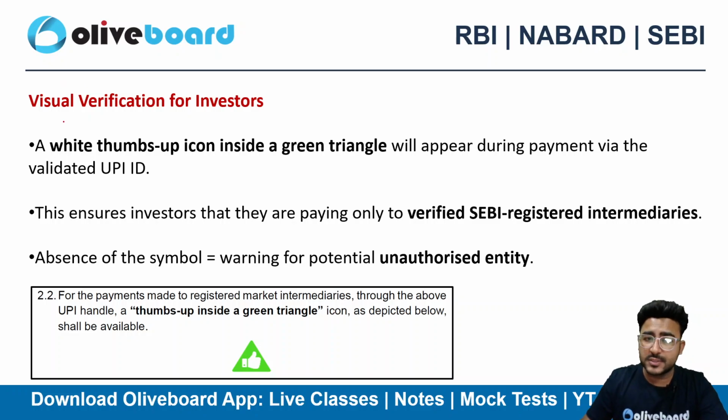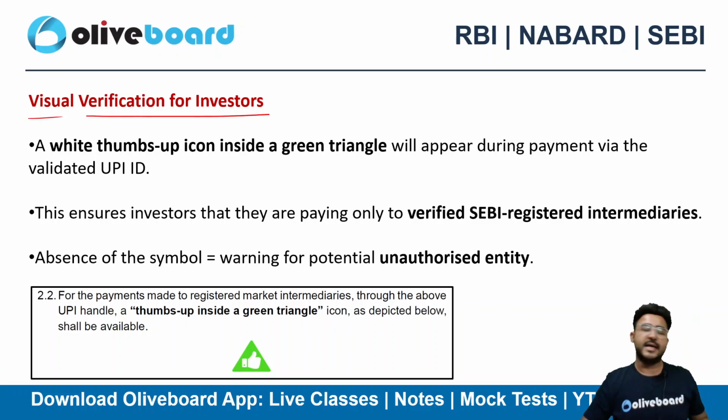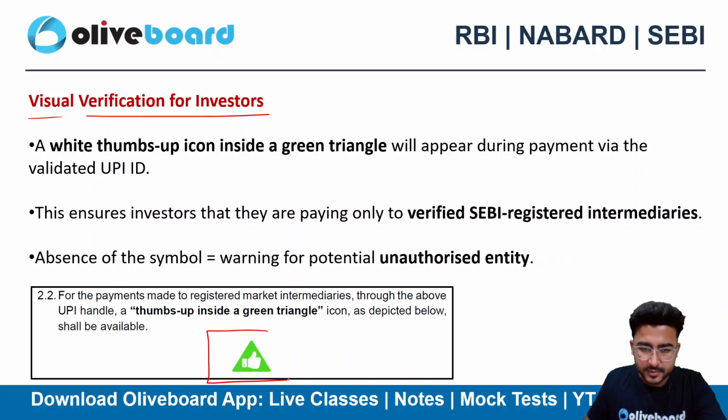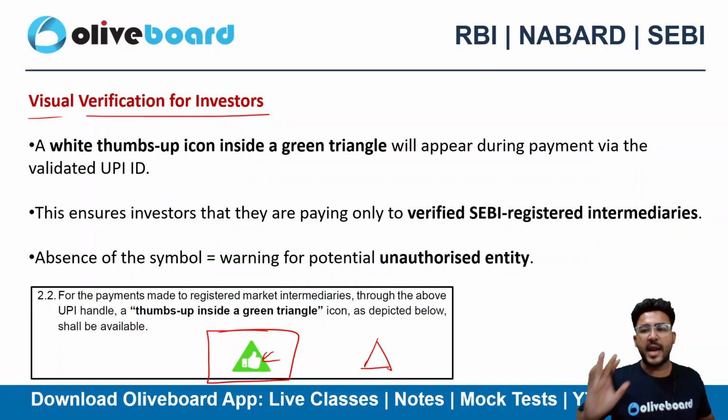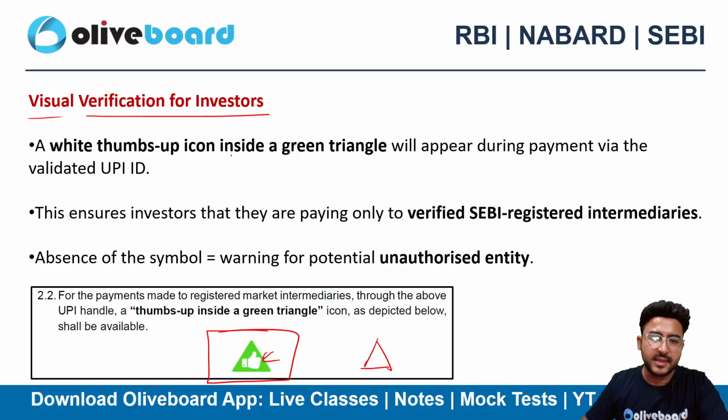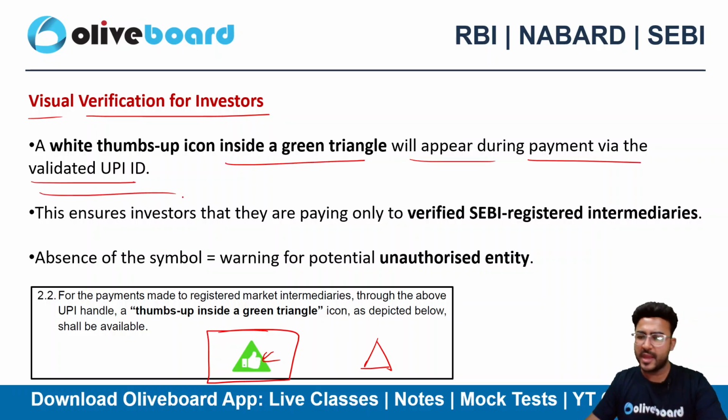However, they have introduced a visual verification for investors as well, right? Despite all these things, they have kept an add-on, a visual verification for investors. So whenever you are making a payment, this sign will be displayed, right? A triangle and a thumbs up in that triangle. This gives you assurance that the payment you are making is completely genuine and will go to the right person. It will be hitting the right account, right? A white thumbs up icon inside a green triangle will appear during the payment via the validated UPI ID.